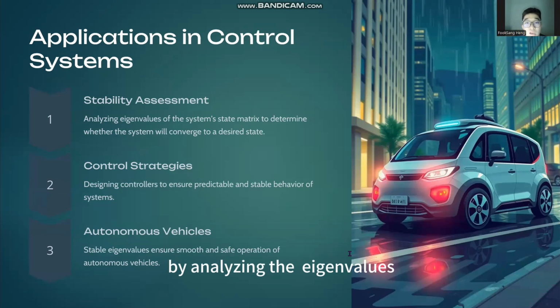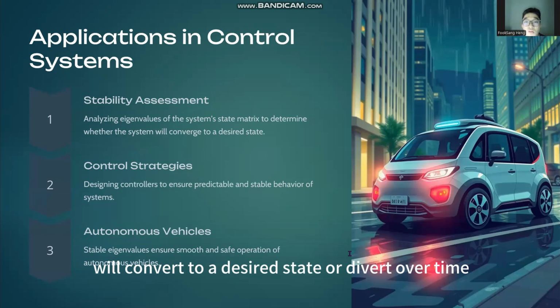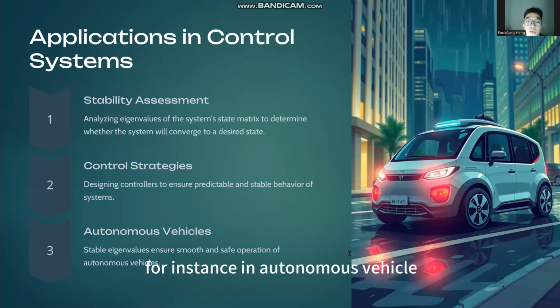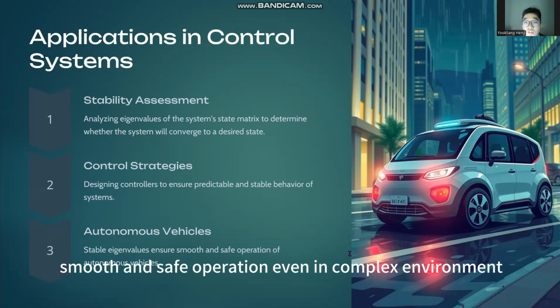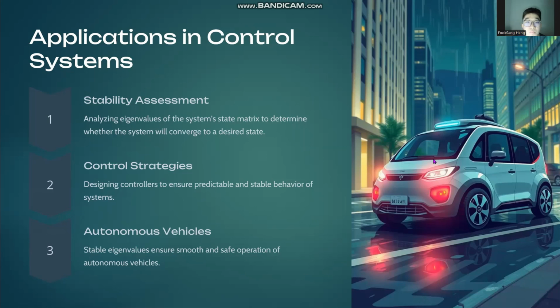By analyzing the eigenvalues of the system's state matrix, they can assess whether the system will converge to a desired state or diverge over time. For instance, in autonomous vehicles, control systems rely on stable eigenvalues to maintain balance, direction, and speed. Eigenvectors play a role in defining the control strategies that ensure smooth and safe operation, even in complex environments.